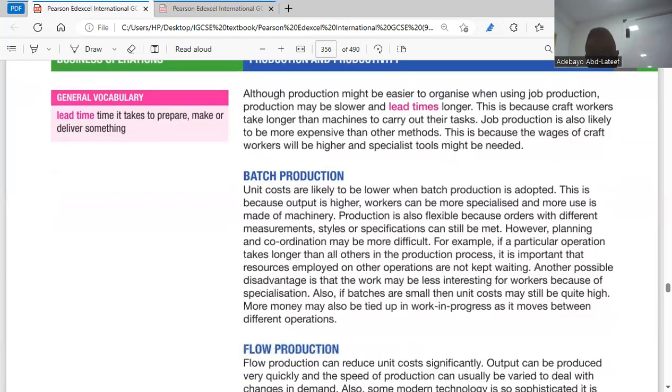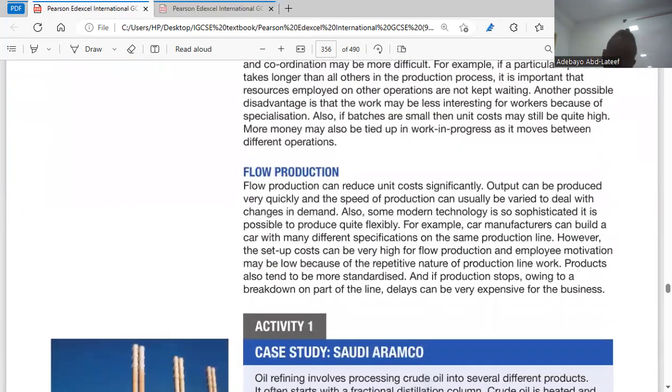Then we go to batch production. They said unit costs are likely to be lower when batch production is adopted. Unlike job production, for batch production, you need to operate on a large scale. As a result of that, what happens? You are able to enjoy economies of scale because you are operating on a larger scale. Do you get the point, please? Yes.